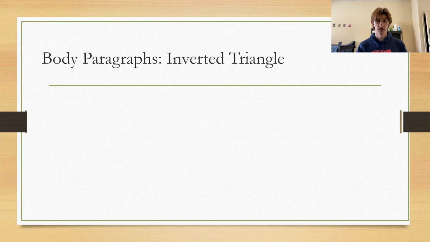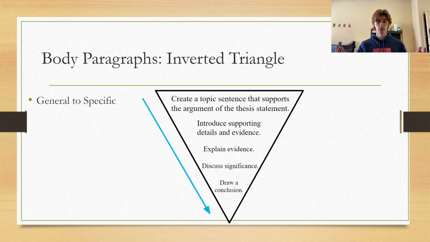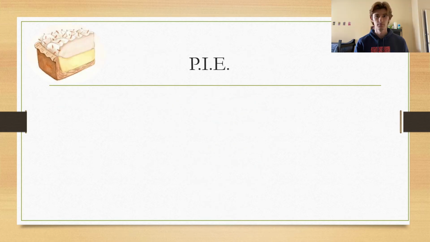An easy way to visualize the structure of a body paragraph is with an inverting triangle. You start off broad with your main topic sentence, and then you narrow down into your specific details and quotes. This should all lead to your conclusion, which will pretty much sum up this point of your argument in this paragraph. Okay, after all this information you've had to digest, I still hope you have enough room for dessert, because up next, we'll be looking at pie.